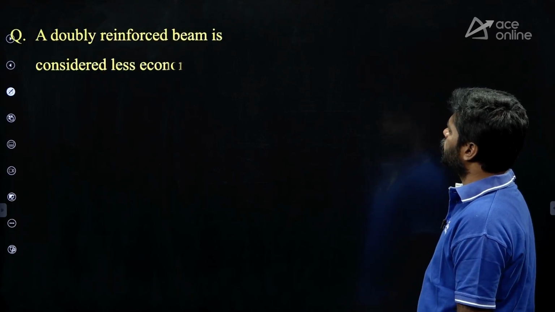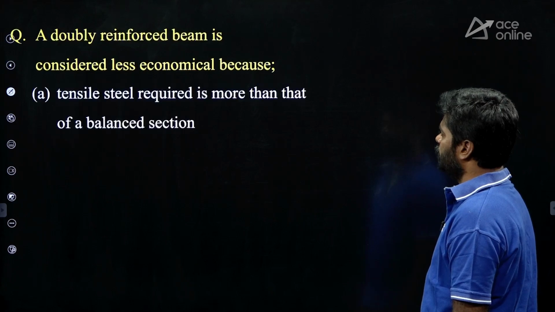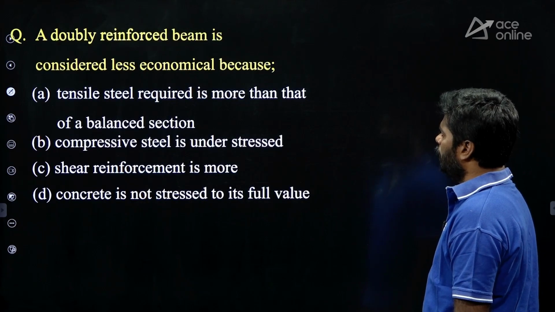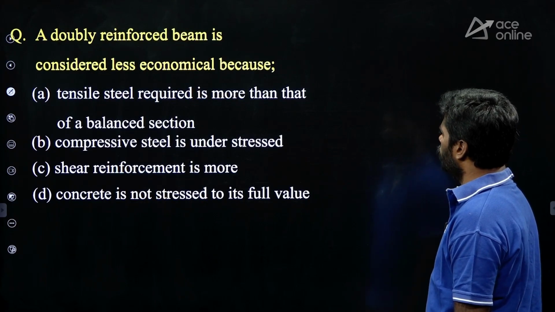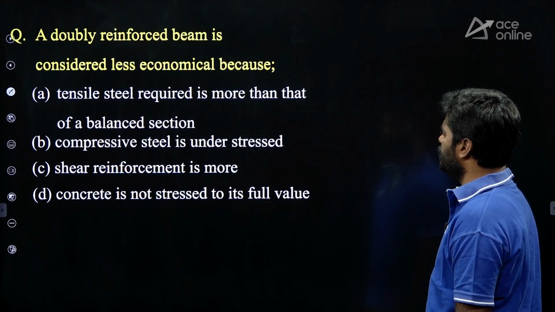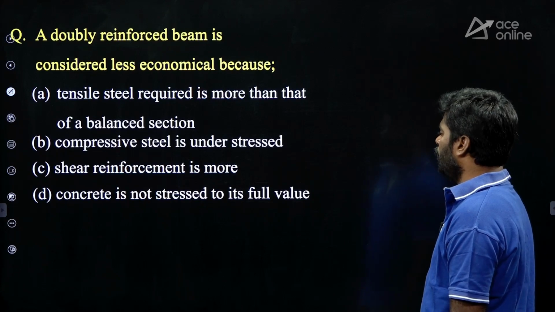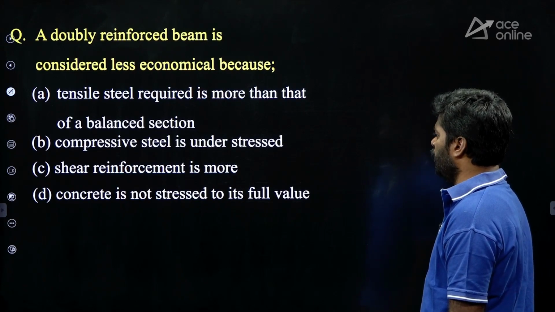A doubly reinforced beam is considered less economical because: A, tensile steel required is more than that of a balanced section; B, compressive steel is under stressed; C, shear reinforcement is more; D, concrete is not stressed to its full value.